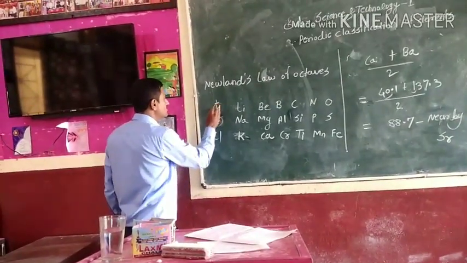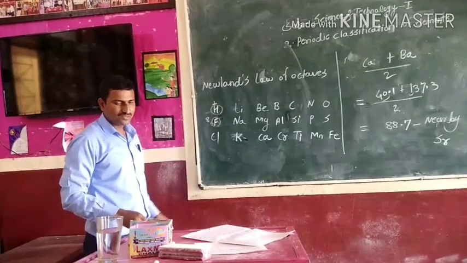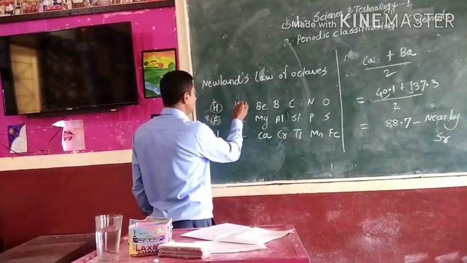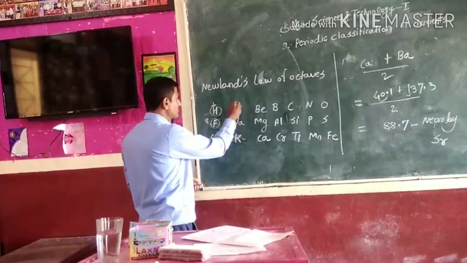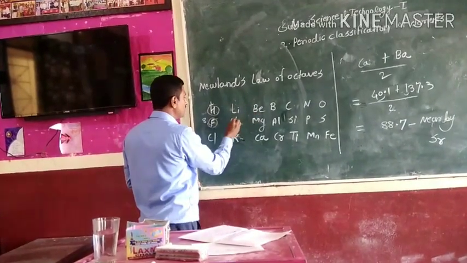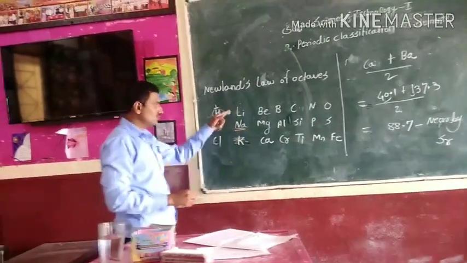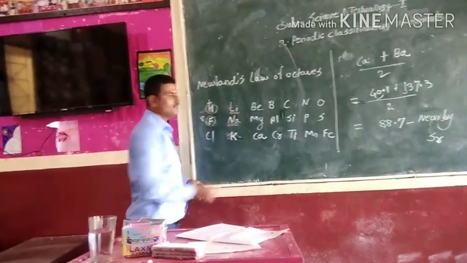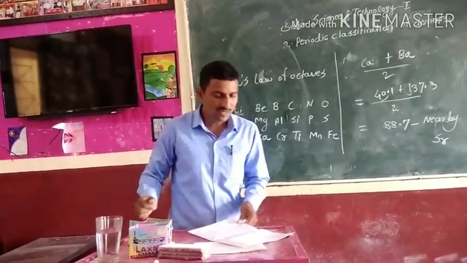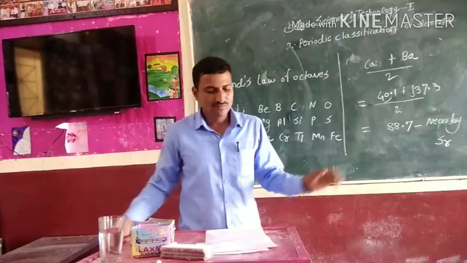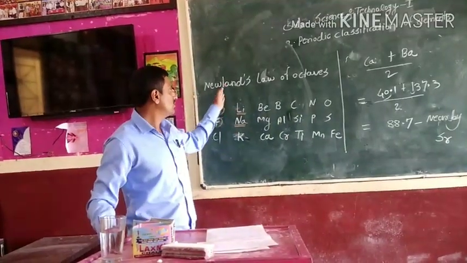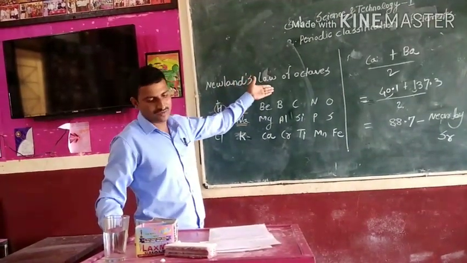Both of them have similar properties. Then next, lithium. Here the eighth element is sodium. So these have the same properties. Okay, this is the rule of Newlands' law of octaves.